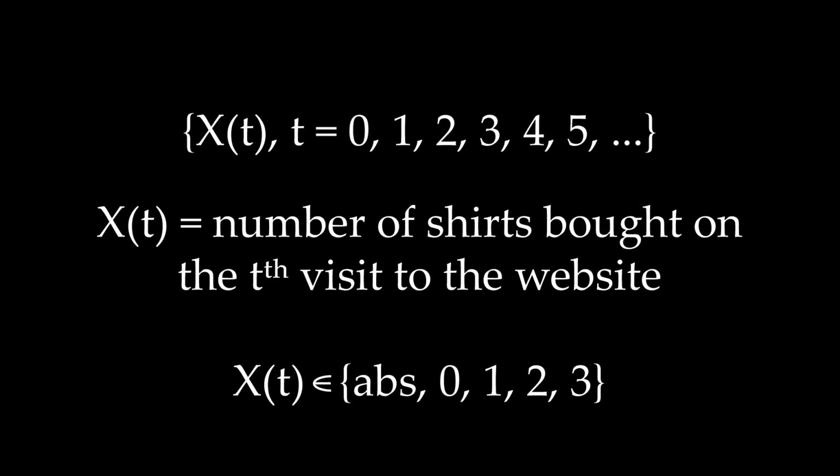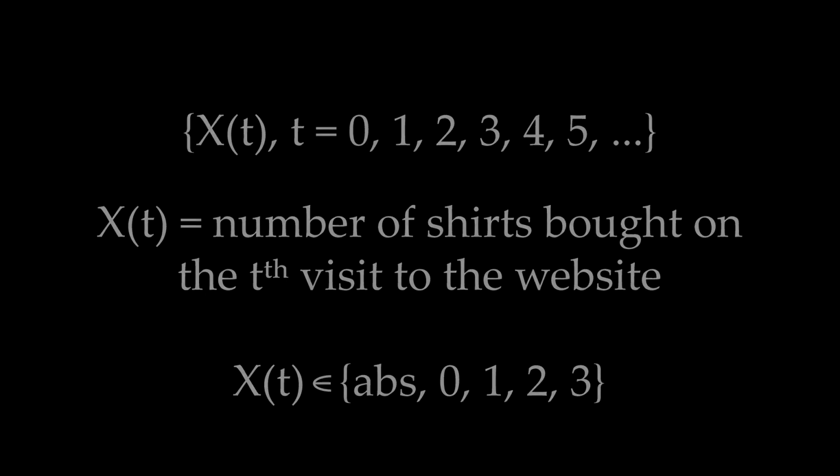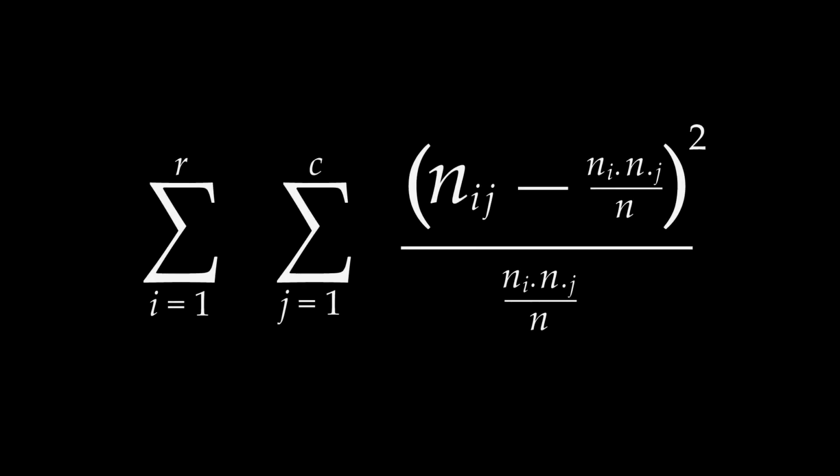The statistical test for this hypothesis against the alternative that the rows are not identical follows a chi-square test for homogeneity, with the degrees of freedom being equal to the number of rows minus 1 times the number of columns minus 1. The test statistic, then, is given by the following, where n is the total number of observations, n_ij is the count corresponding to the ijth entry, and n_.j is the count corresponding to the jth column summed over the ith row. Since we are interested in those transitions from the transient states, the number of rows is equal to 4 and columns equal to 5.